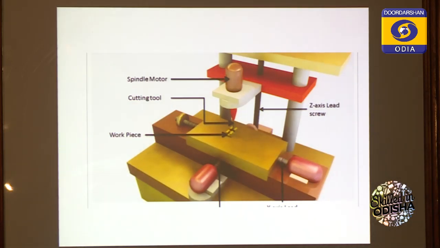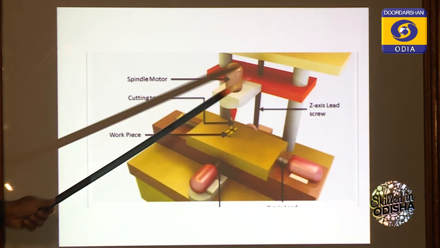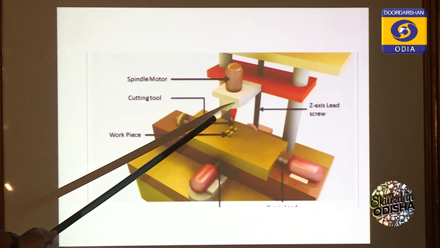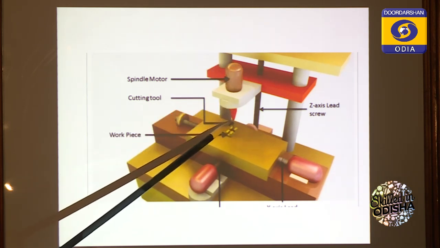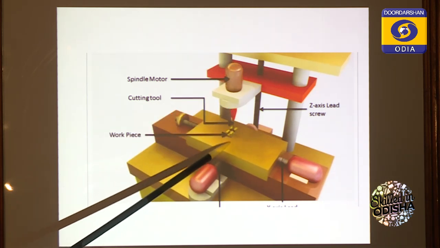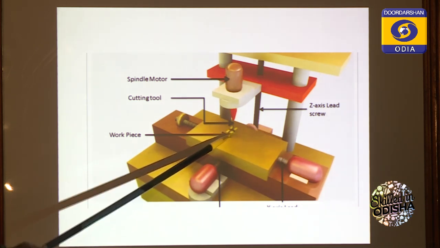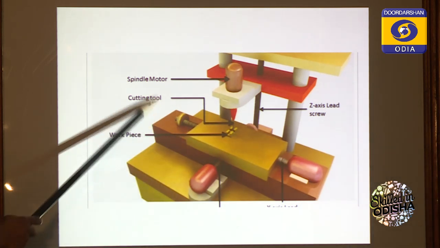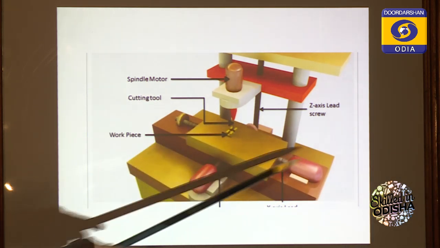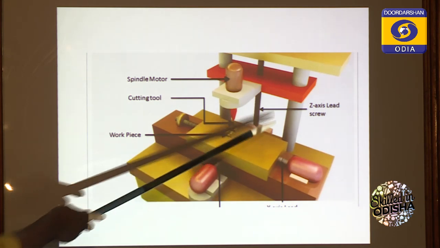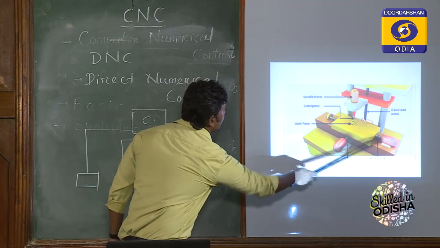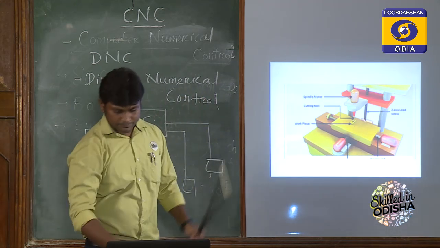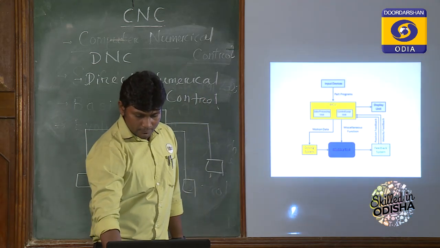These are some illustrations of how the spindle will be moved. This one is a vertical milling machine. Here one is the spindle, driven by the spindle motor. Here is the cutting tool that will be engaged in cutting. The job will be there. This one is the table. This one is a movement that is controlled by a servo motor. This direction is another movement. This one is the y axis, x axis. This one is the z axis. We will discuss that later. That's for illustration only.